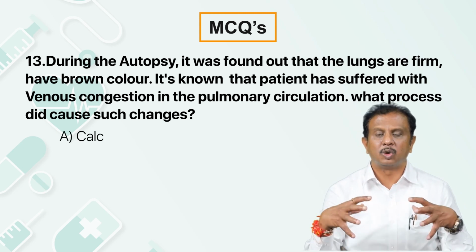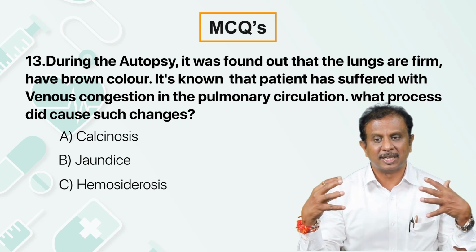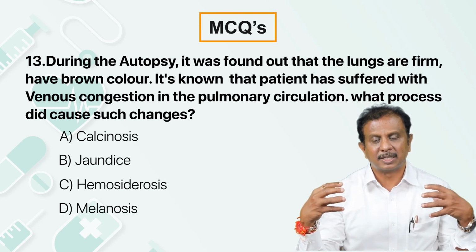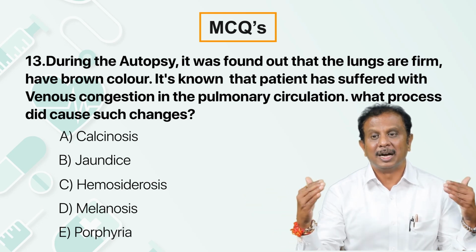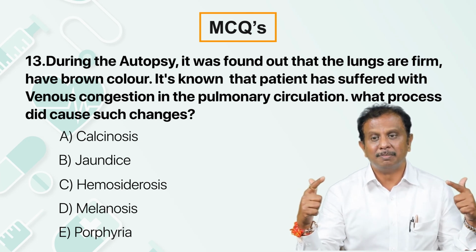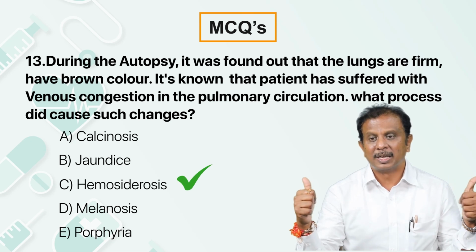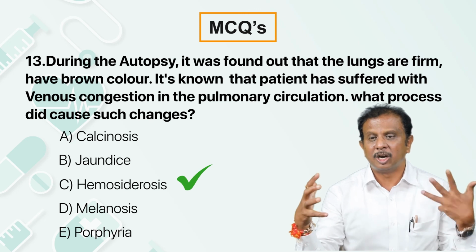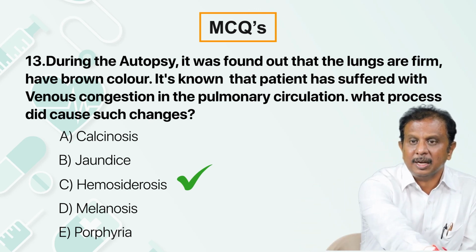Whenever there is a retrograde pressure because of left heart failure, there will be pulmonary venous congestion. Whenever there is pulmonary venous congestion, there will be extravasation of RBCs into the interstitium and the alveolar space, and it thus results in the formation of hemosiderin pigment. Remember, hemosiderosis is the reason for the brown interstitial color. Calcinosis, jaundice, melanosis, and porphyria cannot explain venous congestion occurring there.